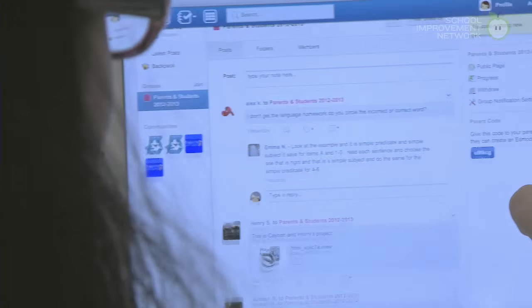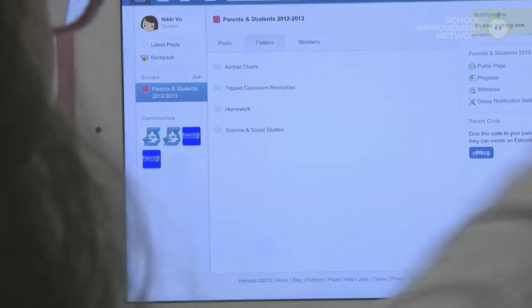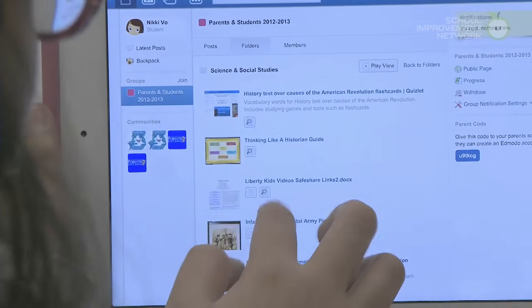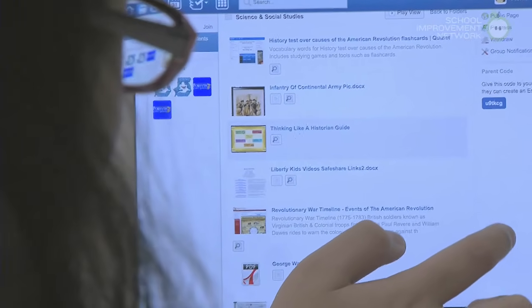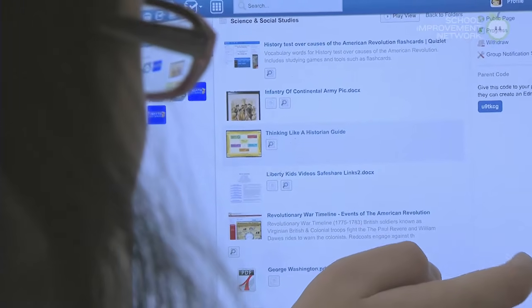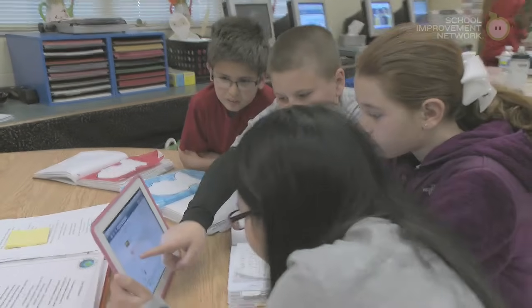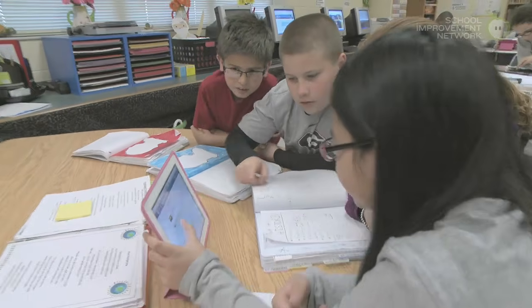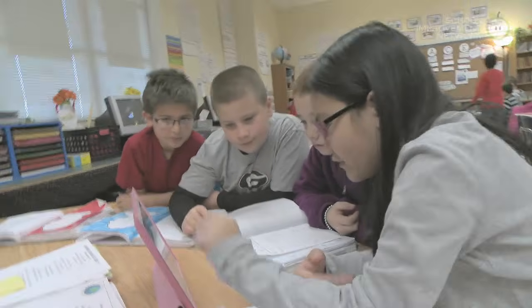I think it's in folders. Yeah, and it's in social studies and science. And all of these, I think what we should first look at is that biography she was talking about from the actual place or something. Let's look for that one. Right, this is the White House. We have to be careful.